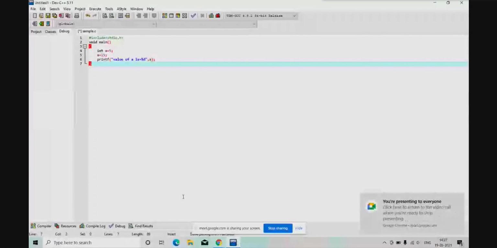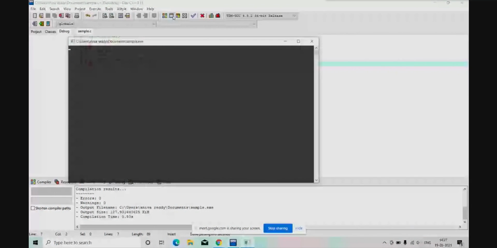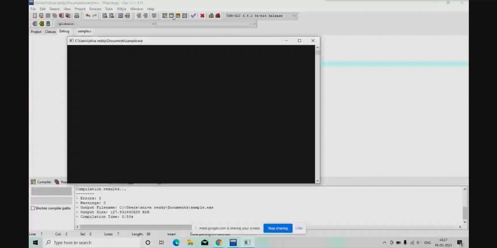So just compile it. It shows some error. Sorry, is it showing? So as per the syntax, it is accepting. Just run it. See what is happening. Value of a is 15. Now tell me what happened.